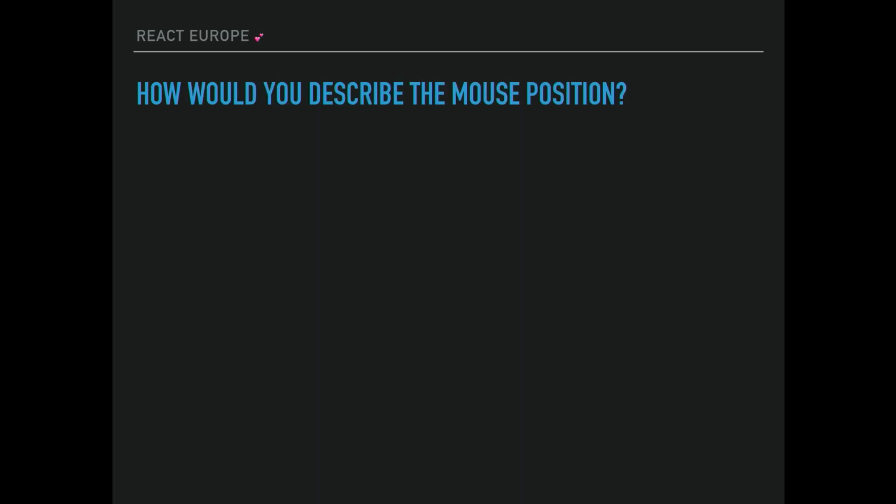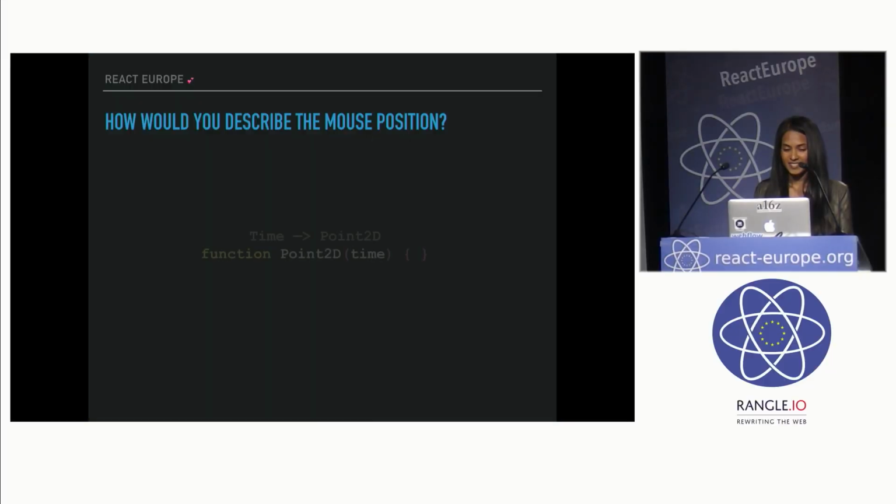So really what the mouse position is, it's a function. It's actually a function in time, because at every point in time, this mouse does have a position. And that's really the essence of what functional reactive programming is and what I'll be talking about in the second part. But I wanted to give you a glimpse of that in the first part.